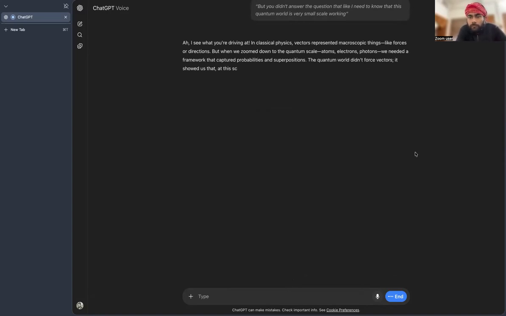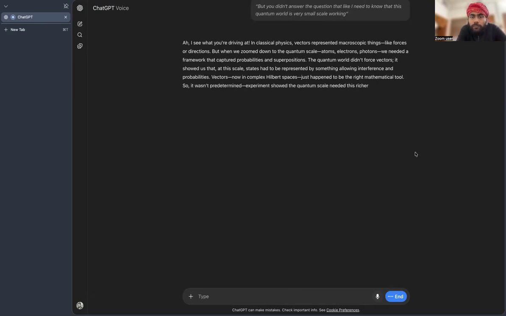The quantum world didn't force vectors. It showed us that at this scale, states had to be represented by something allowing interference and probabilities. Vectors, now in complex Hilbert spaces, just happened to be the right mathematical tool. So it wasn't predetermined. Experiments showed the quantum scale needed this richer structure.